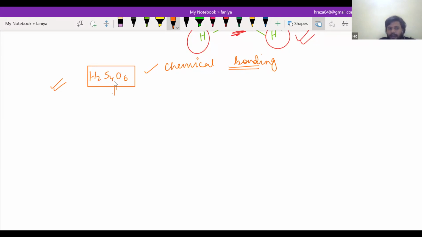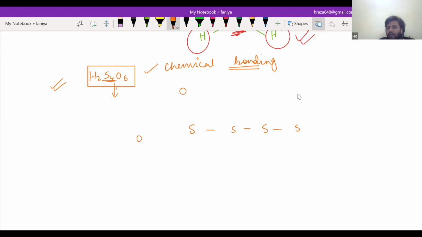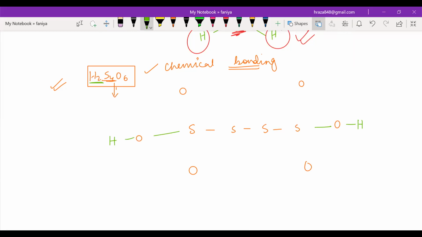I'm going to write the structure of this. If there are 4 sulfurs, I'm going to write sulfur, sulfur, and sulfur. And here the oxygen, I'm going to divide equally on the terminal sulfur: 3 oxygen to the left and 3 oxygen to the right. And here there are 2 hydrogen atoms, so I'm going to give 1 hydrogen on the left-hand side and 1 hydrogen on the right-hand side. Is that clear?